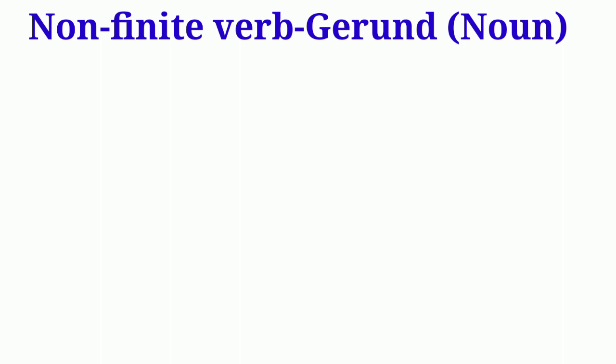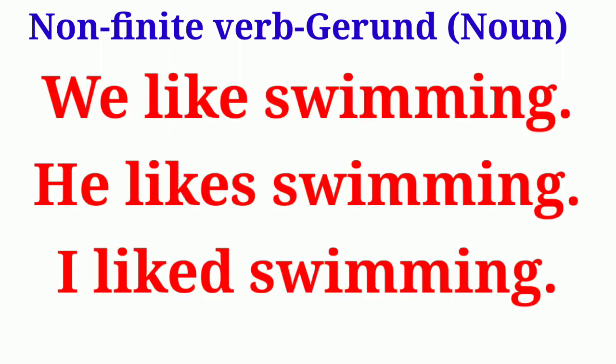Let us look at the following examples. I read the sentences. First, we like swimming. Second, he likes swimming. Third, I liked swimming.